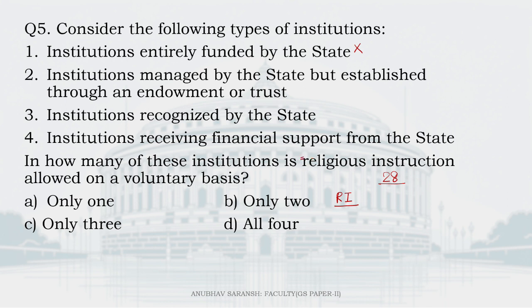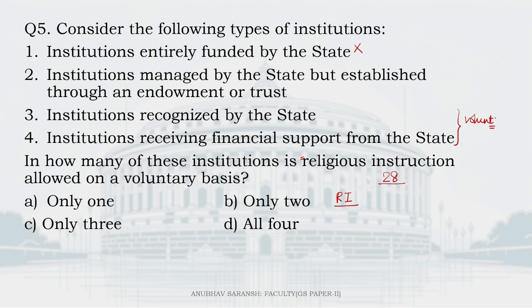And then there is the second category, wherein it's either the institutions which are recognized by the state or those which receive financial support. In both of these, yes, the school or college can provide for religious instruction and it is completely voluntary.